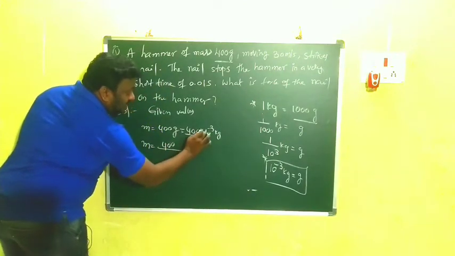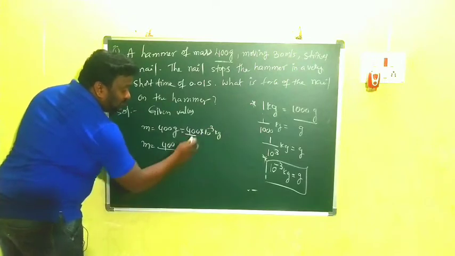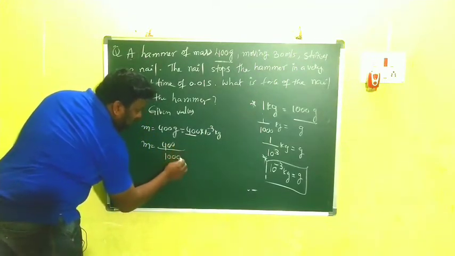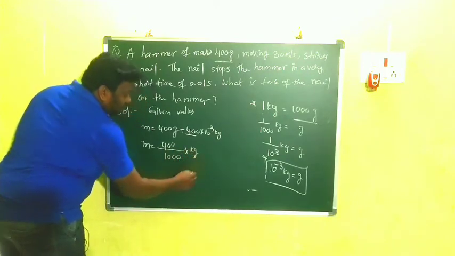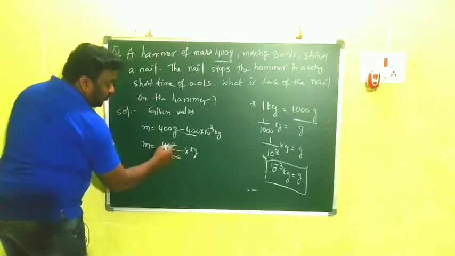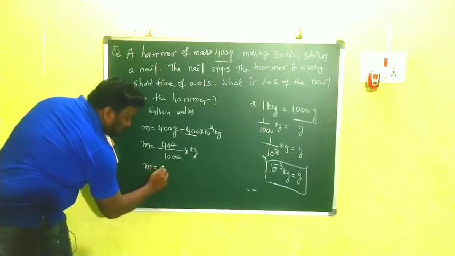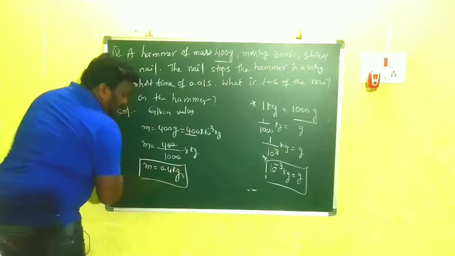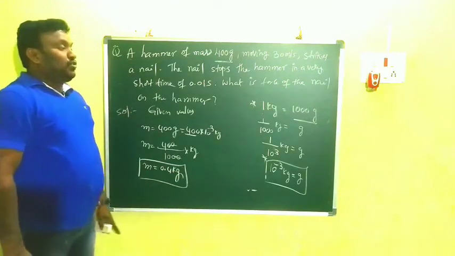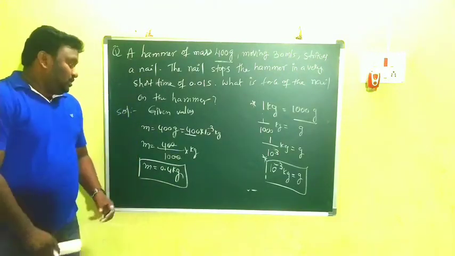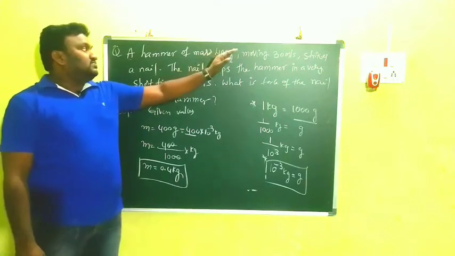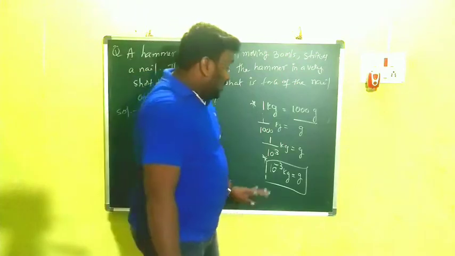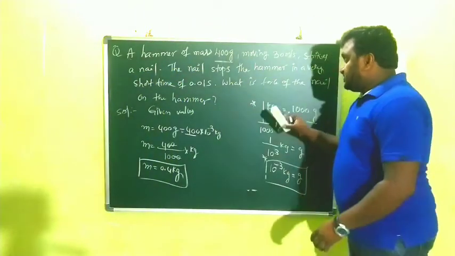Or to understand very simply, I am writing like this also: 400 by 10 cube, that is 10 power of minus 3, which means 1 by 1000, into kg. Here these two zeros are cancelled, 4 by 10. That means M is equal to 0.4 kg. Children, clear? The mass should be changed from gram to kilogram, so M is equal to 0.4 kg by using these conversions.